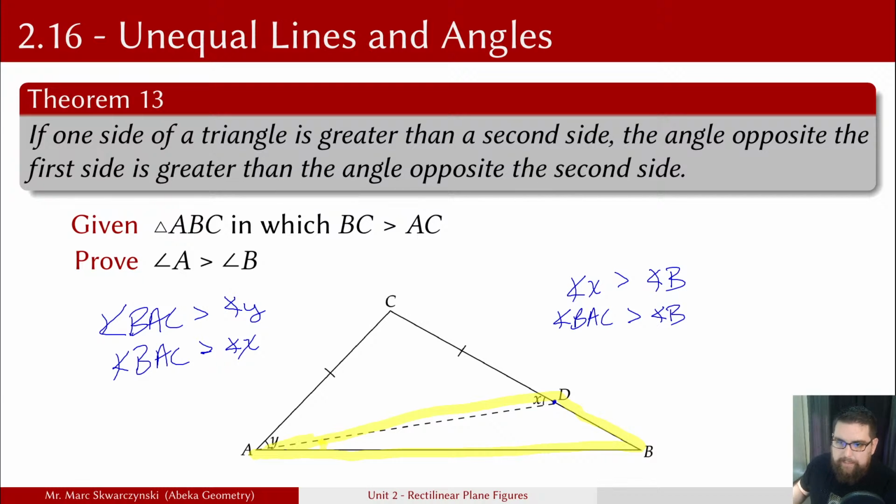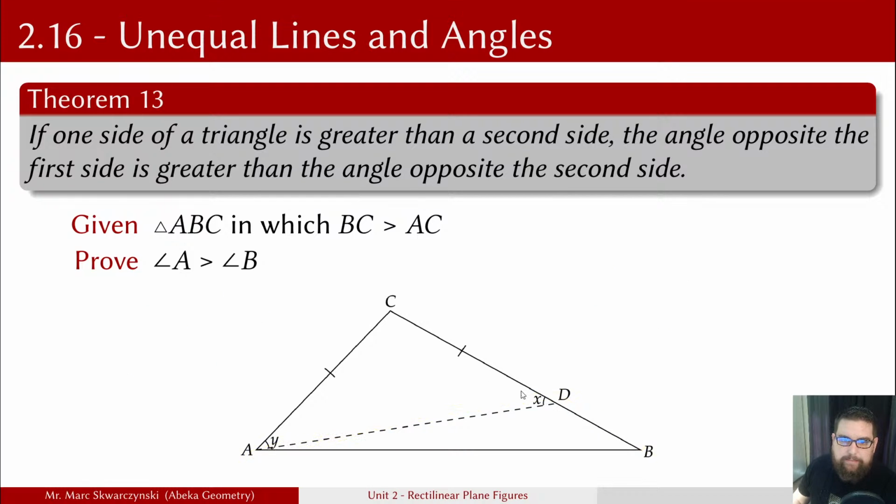So now, if you can create this scenario where BC is greater than AC, then angle A will be greater than angle B. That is our proof. Okay, we've proven that, so now we can use that. That's the important bit.